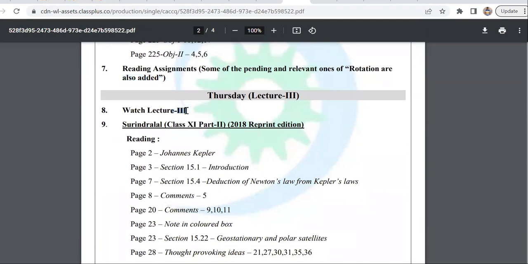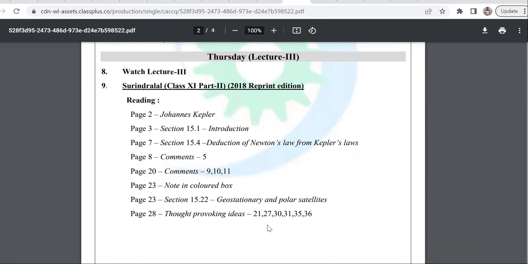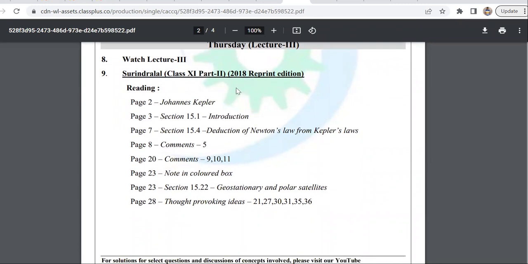And then lecture 3 you watch. You have some books. If these books are not famous, I'll give you the scanned copies of those. You could see I'm asking you to read some important points. This is a book which is a nice complement to the NCERT textbook.